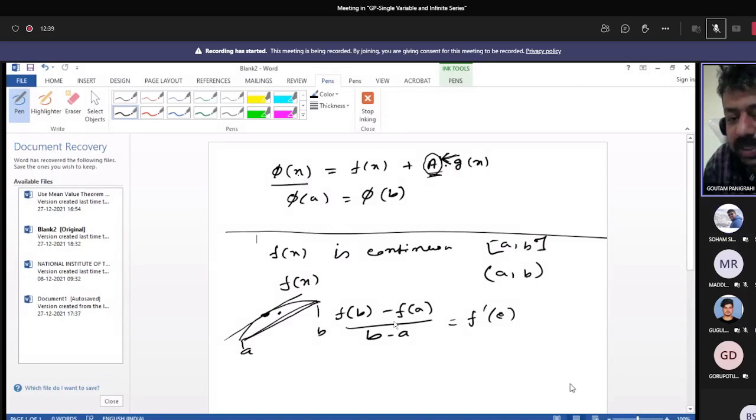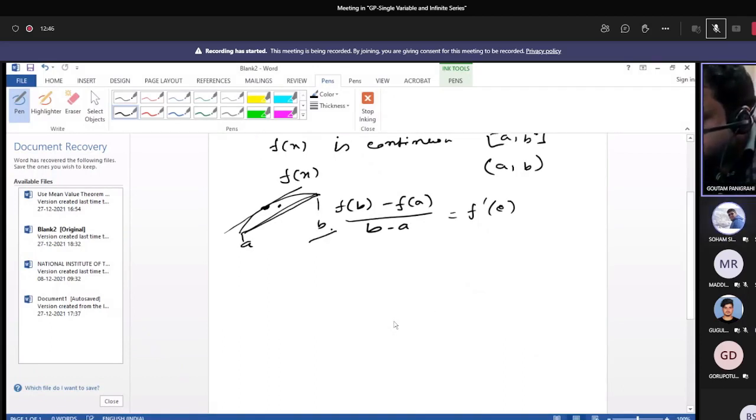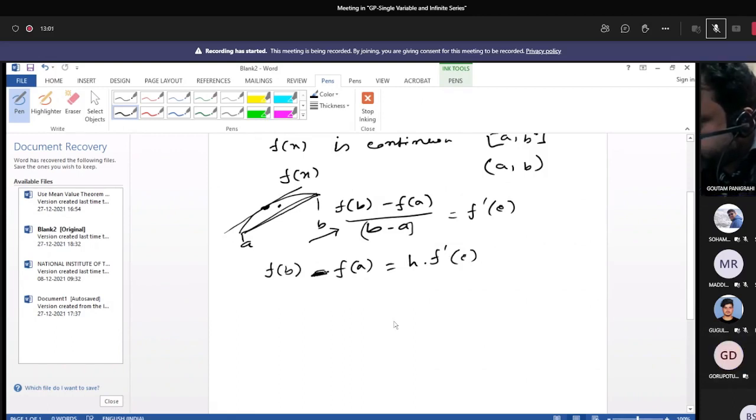Now on the basis of this particular concept, I have already given one thing: you can easily write that if b minus a equals h, then f(b) minus f(a) equals h into f dash c. Can it be written? Yes, it can be written. Or f(b) can be written as f(a) plus h into f dash c.